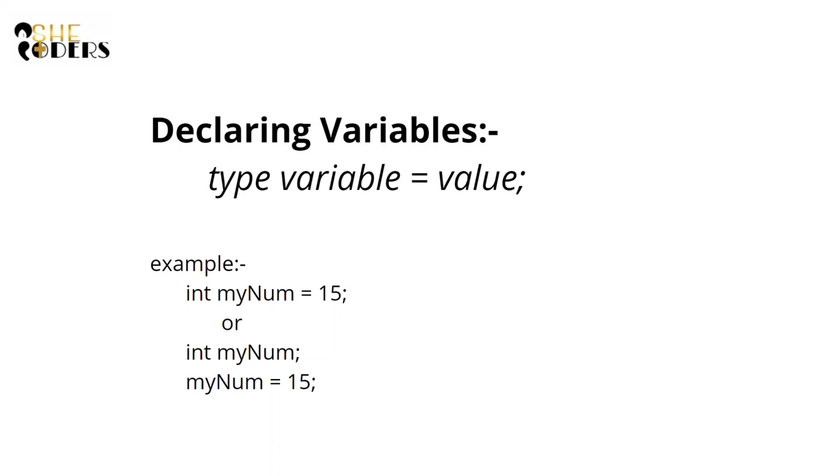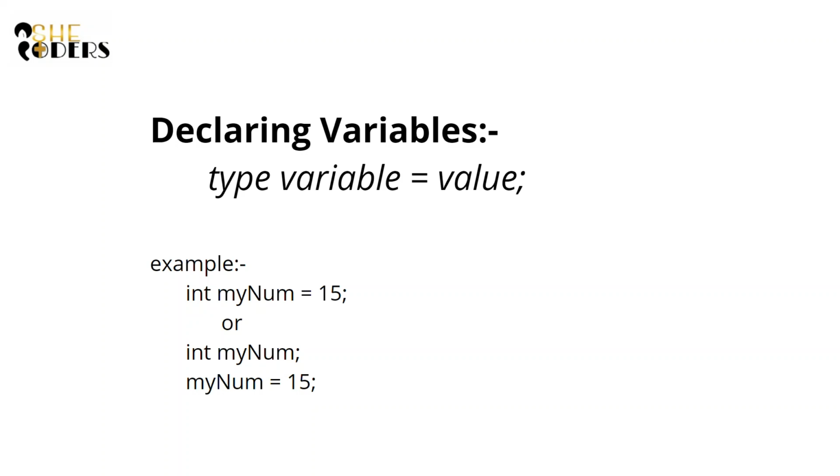So now comes declaring variables, how to declare all these variables. The syntax will be the type, the variable equals to value. Here the type will be the data type, what kind of variable you want to create. And here variable will be the identifier that we will cover in the next slide. That is the name that we want to give to that variable, and equals to is the assignment operator, and value is the value that we want to store or the data we are giving the computer for use.